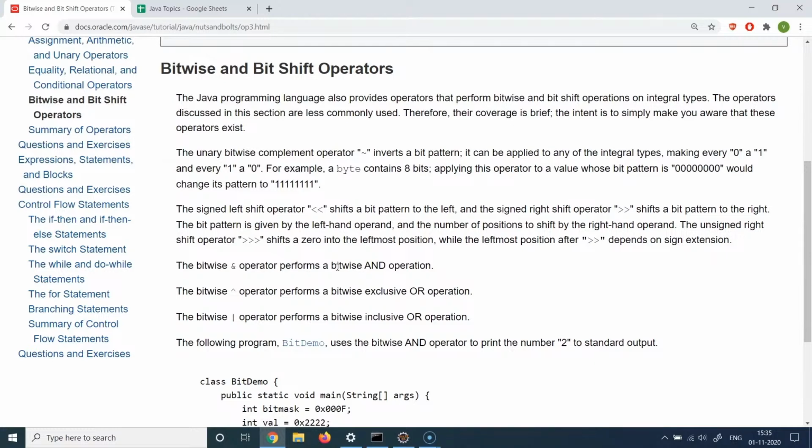Now, when we talk about bitwise operators, there are multiple ways in which we can use them. We can use them with the standard and or operations. If you remember, we covered these and or operations in the previous lecture. You see a difference here that in case of and, we are using a single ampersand and not double ampersand. This is one of the concepts which we did not cover in the previous lecture, and I would just like to brief you about it: if you use double ampersand, that is also called a short circuit operator, and if you use a single ampersand, that is called a standard operator.